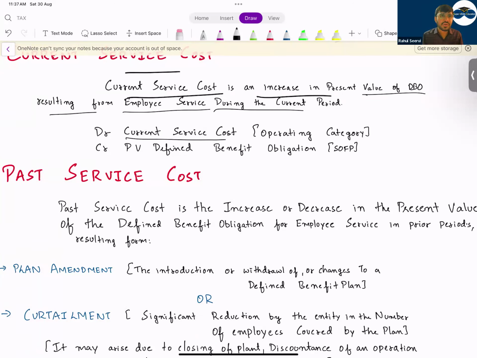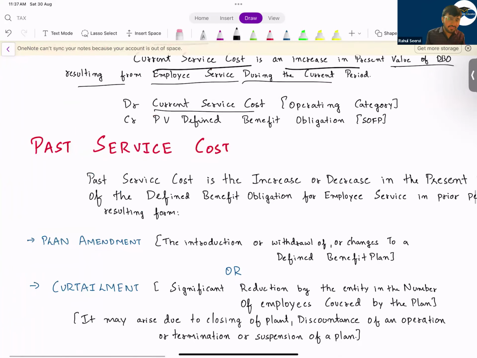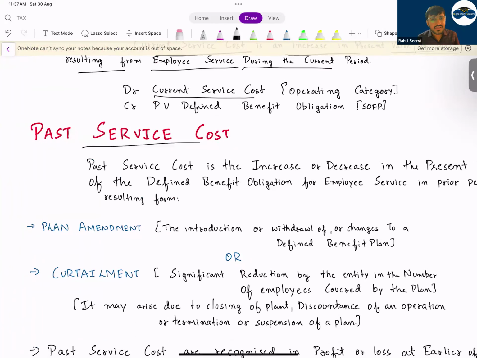So this current service cost will be given in the exam. The number, take it and just frame a sentence. Then past service cost. Why will past service cost arise? Past service cost will be because of the increase or decrease in the number of employees. Either the number of employees is increasing or decreasing. Or past service cost will also happen because of an amendment in the plan.